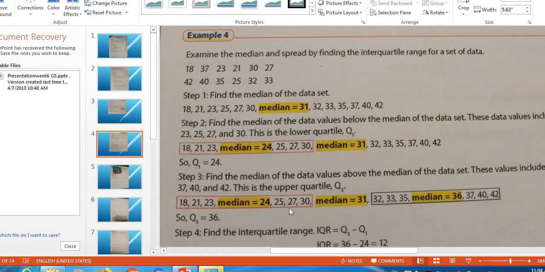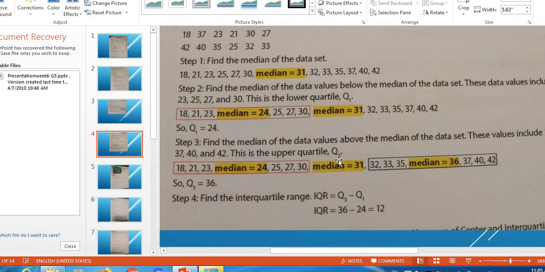This is the lower and this is the upper here, and this is the median that I calculated first. The first step, I put it here between them. This is the lower and this is the upper. So here the values upper quartile here 35 plus 37 all divided by 2 will give you 36. 72 divided by 2 will give you 36.